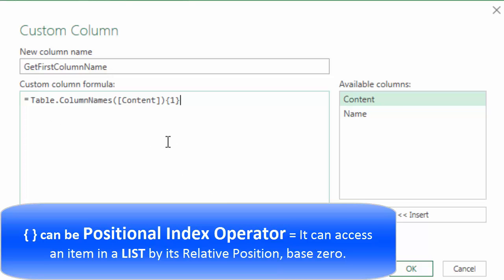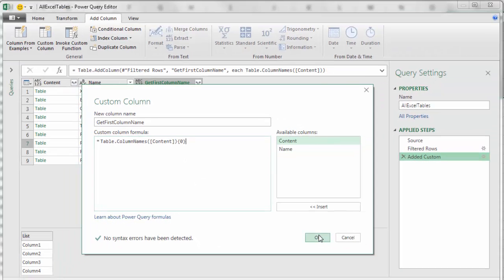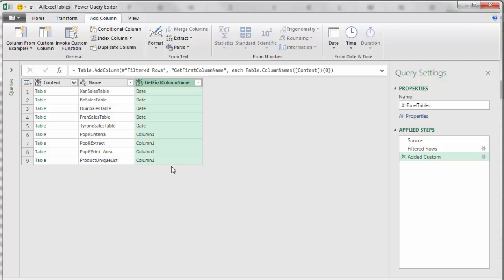Now, one other thing is that 1 will not work. Even though we're interested in the first item in the list that Table.ColumnNames delivers, it's not really 1, because in Power Query, the base is 0. The first one is 0. The second one is 1. So I'm going to type a 0 here. In Power Query, 1 is really 0. All this means now is that from that list of items, I only want the first one. Now when I click OK, I have exactly what we want.